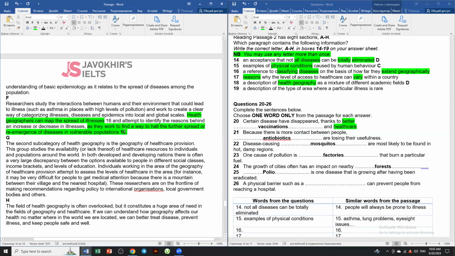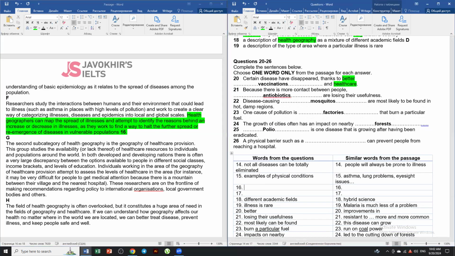So instead of giving it double 16s, I'm just going to remove this instead. There we go. So extend geographically is going to be spread of illnesses. There we go. All right, now 17.